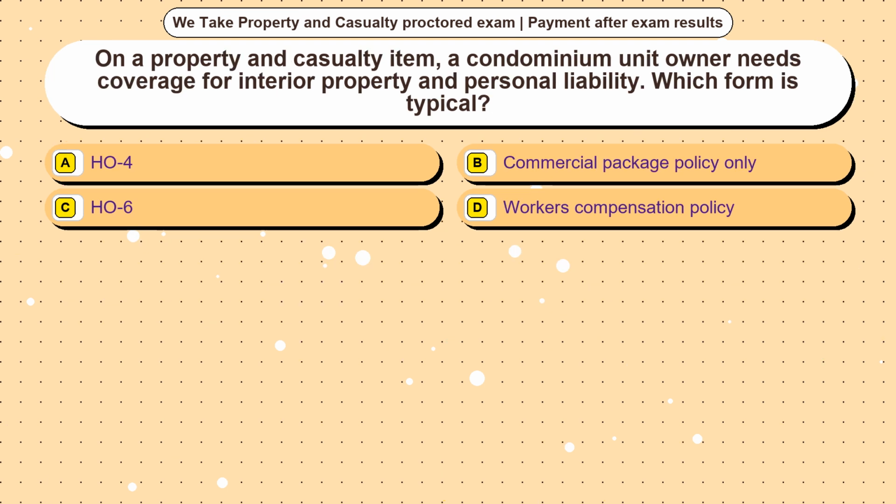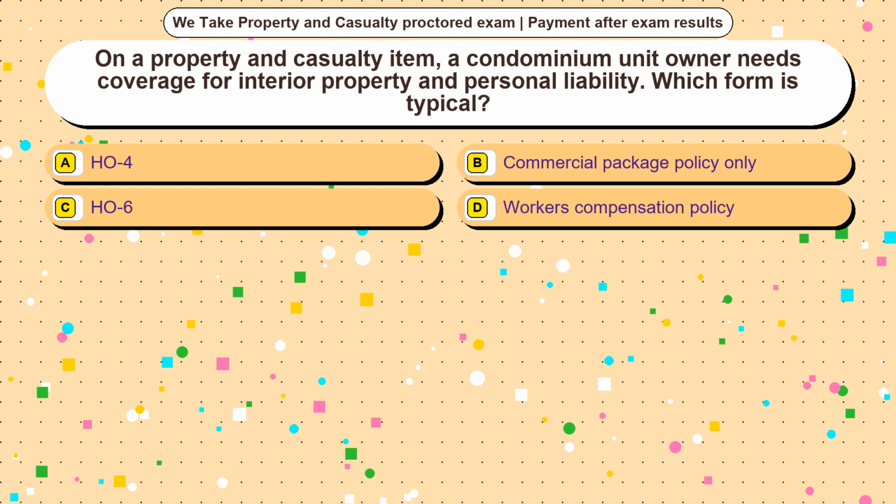Question 17. On a property and casualty item, a condominium unit owner needs coverage for interior property and personal liability. Which form is typical? Option A, HO4. Option B, commercial package policy only. Option C, HO6. Option D, a workers' compensation policy.